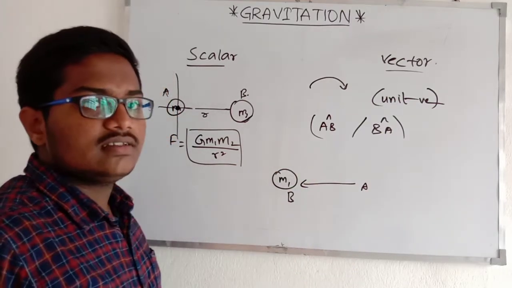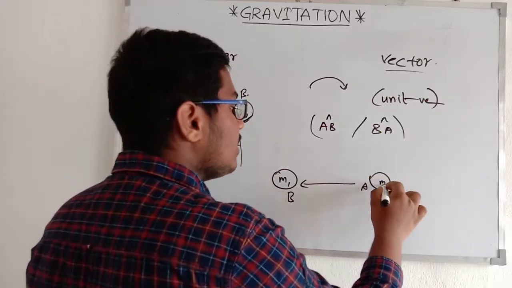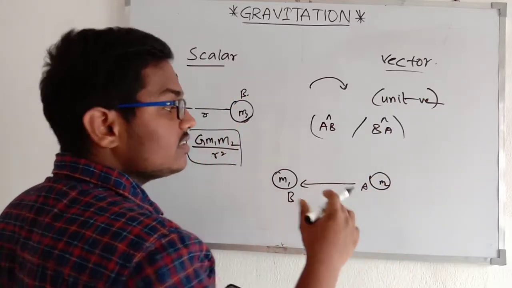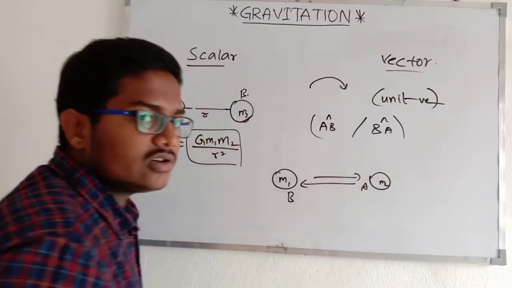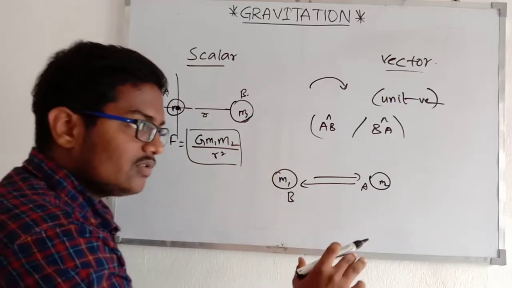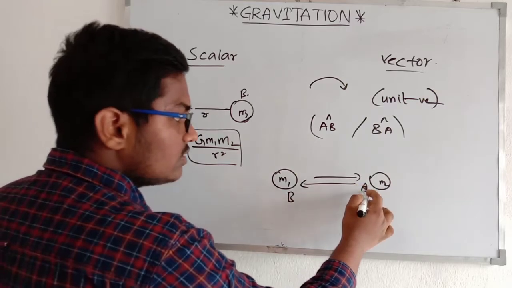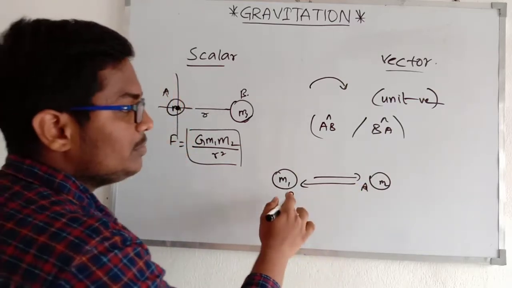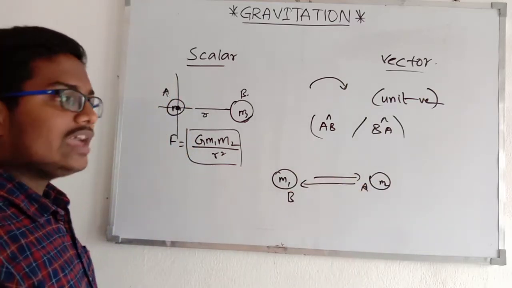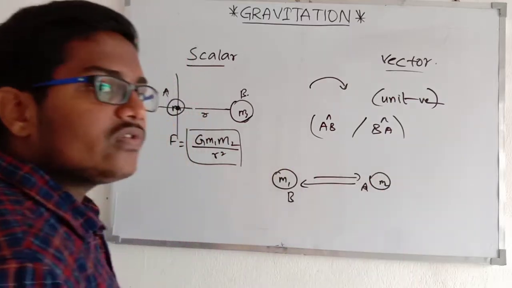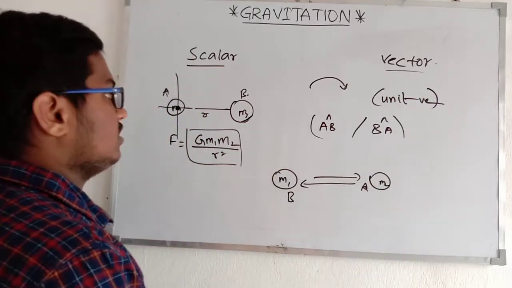And if you want the force on the other mass, since the gravitational force is an attractive force, the direction will be from B to A, right? I hope you all got clarity on how to find the gravitational force direction.